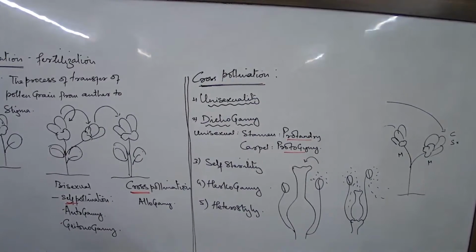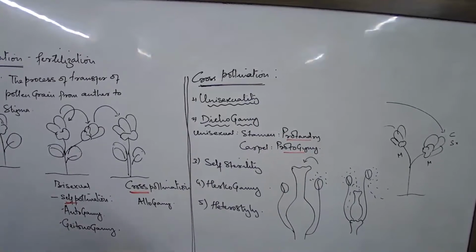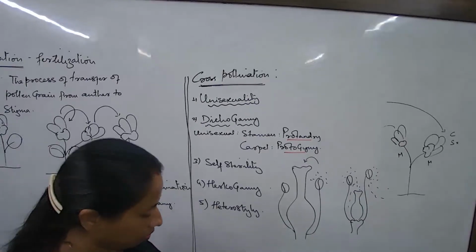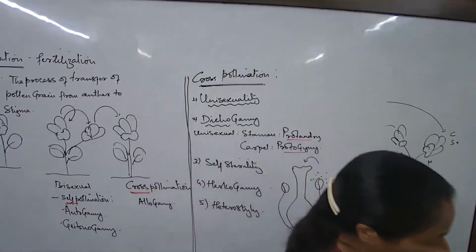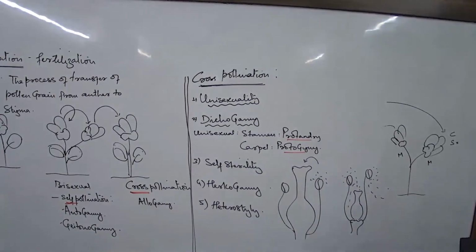So what is the odd one out? Cleistogamy. Odd one out is cleistogamy. Category, what will you write? Favor pollination when the flowers bloom. The rest are conditions that favor pollination when flowers bloom. In cleistogamy, the flower does not bloom at all. Petals do not open up.